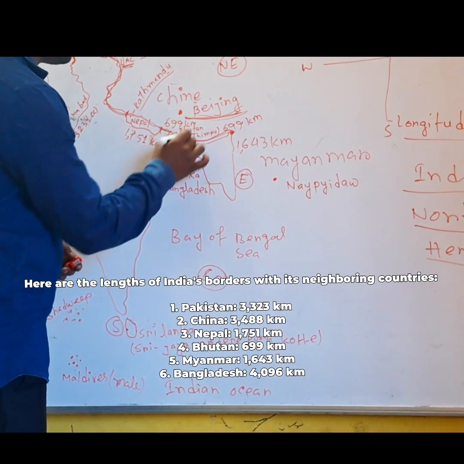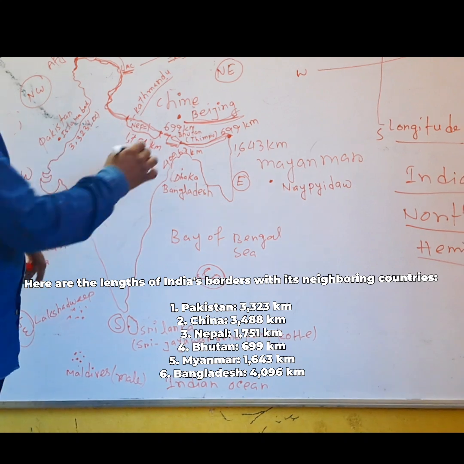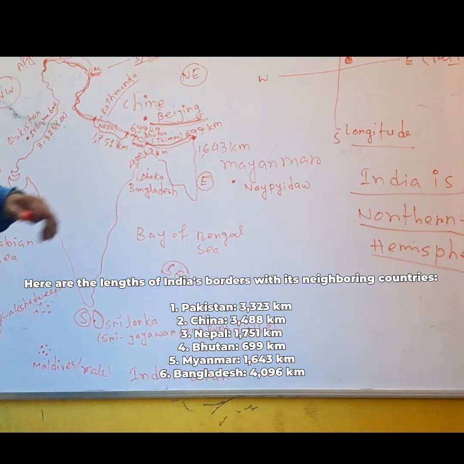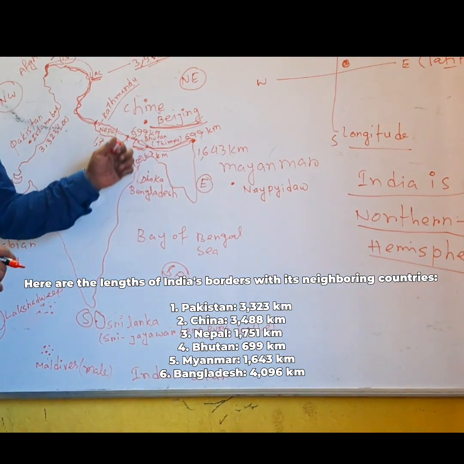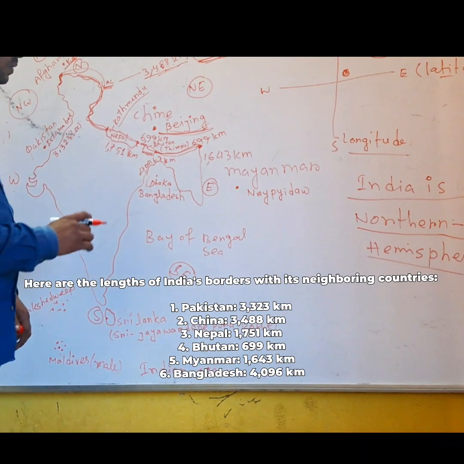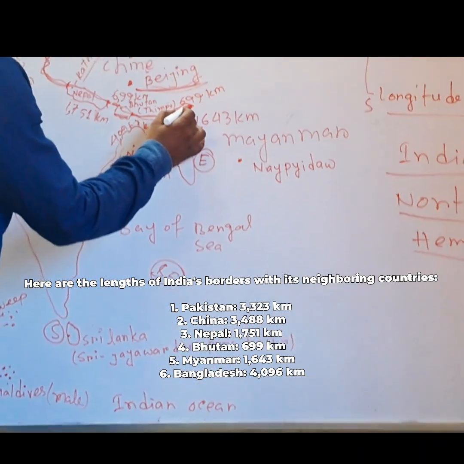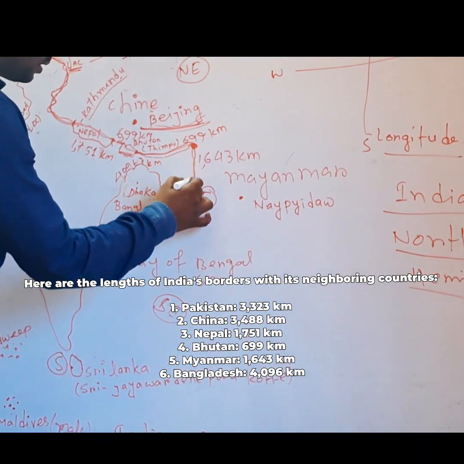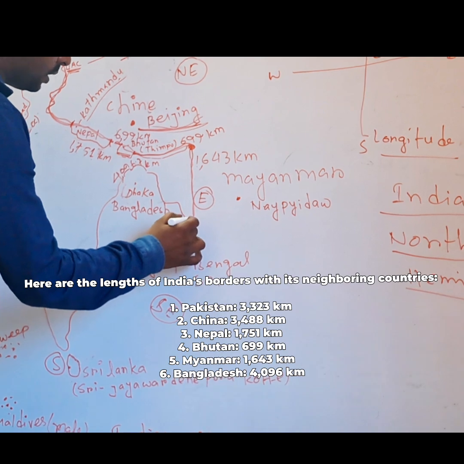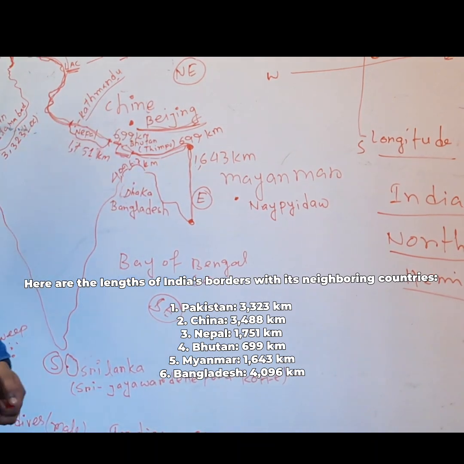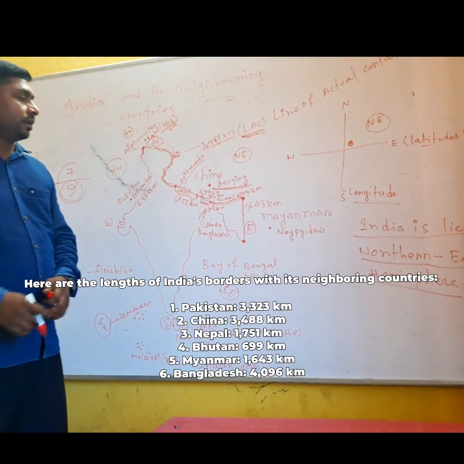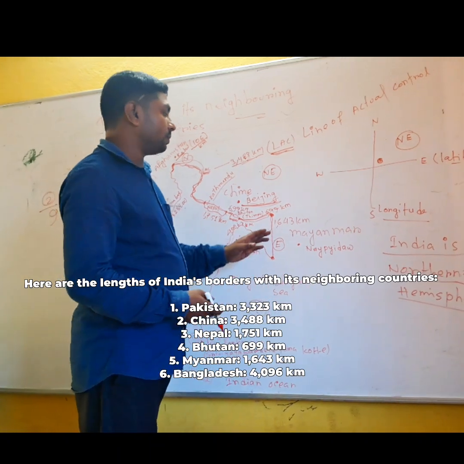699 kilometers. Okay, 699 kilometer length shares the border with India. Now come to the next point. You can see here, from Namcha Barwa to Manipur or Tripura from India, there is one very important Indian neighboring country that shares a border with India.